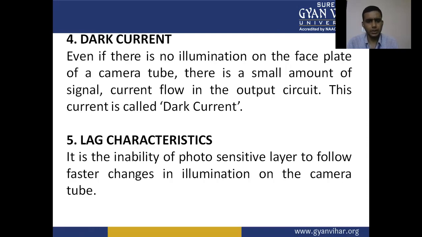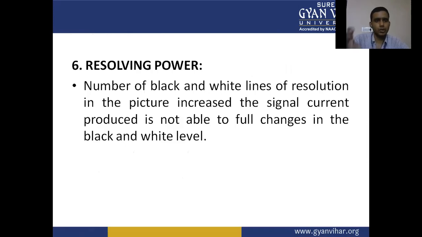Lag characteristics: it is the inability of a photosensitive layer to follow the faster changes in the illumination on the camera tube. Resolving power: as the number of black and white lines of resolution in the picture increases, the signal current produced is not able to follow the full changes in the black and white level.